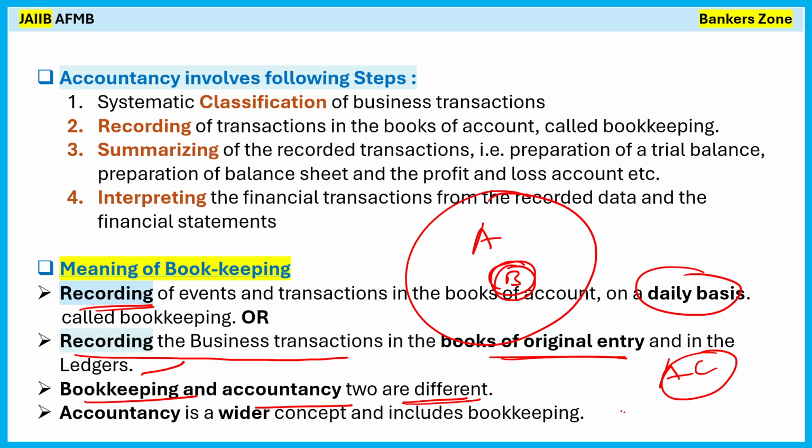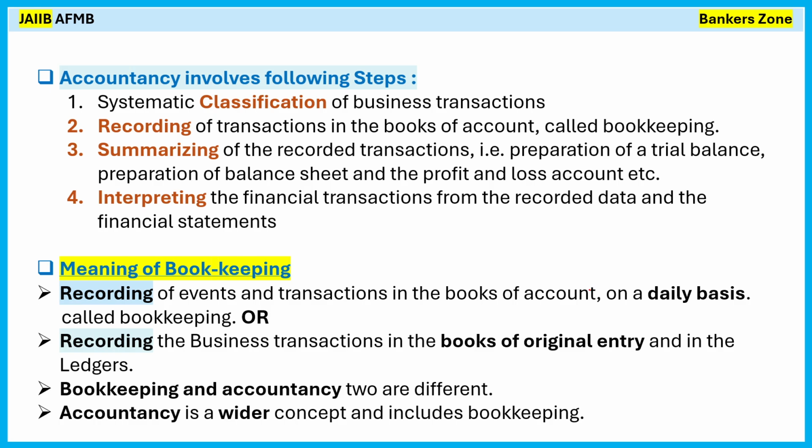For example, what the clerk does in the bank is entry level work, but only doing the entry of financial transactions is not the work of the bank. The bank has very huge work. For example, the bank also works in different fields like retail loan, wholesale loan, housing loan, right? So doing only entry is not the whole bank job. So bookkeeping is simply clerical work, and accountancy is a much broader work done by the accountant. We will see the difference also.